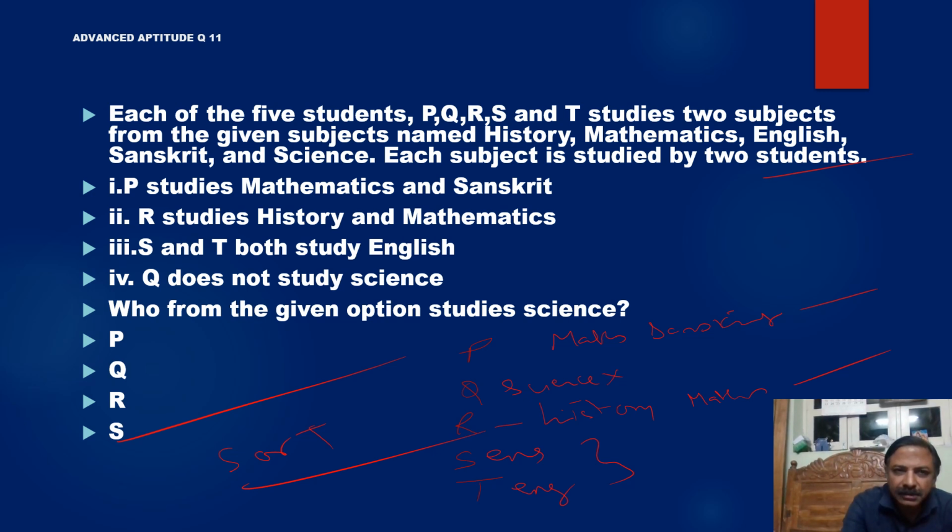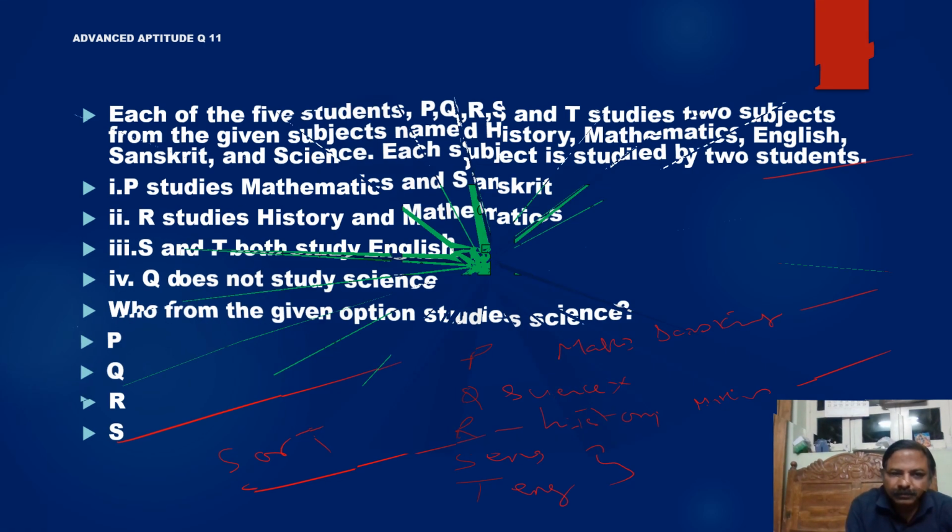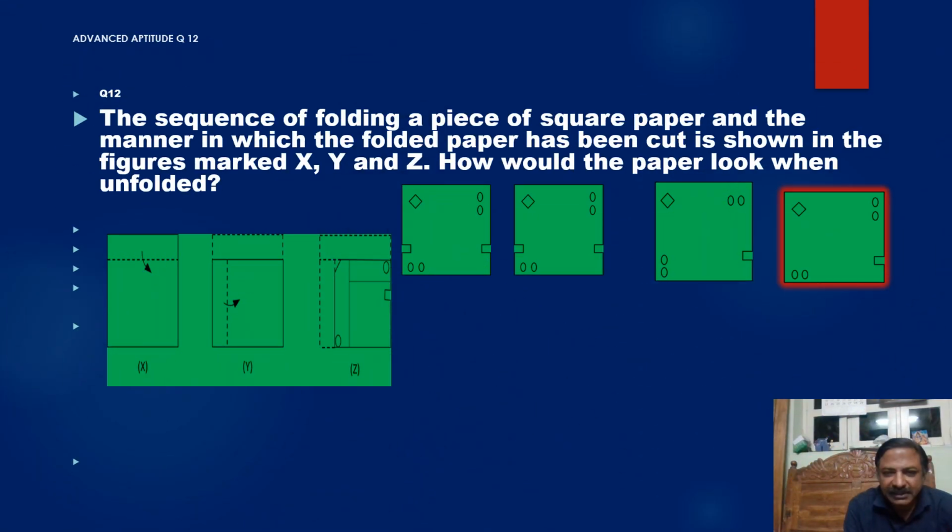Let us see question number 12. This is an image. The sequence of folding a piece of square paper and the manner in which it is cut has been shown. First figure X, they're folding it here. Then second, we get one square like this. Then again it is folded a second time like this. So finally here they are cutting one hole, here one, here one, here one. So 4